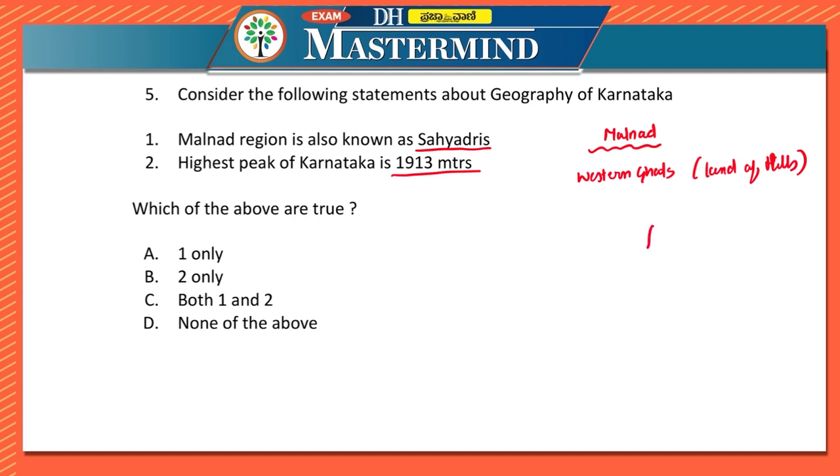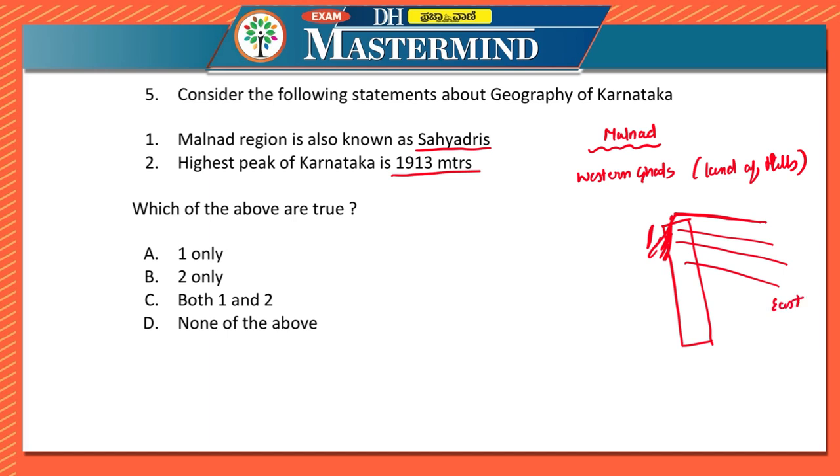If you consider from here to be, let us say, Malnad region, here this is very steep, but on the right side towards Maidan there is a gentle slope towards the east.